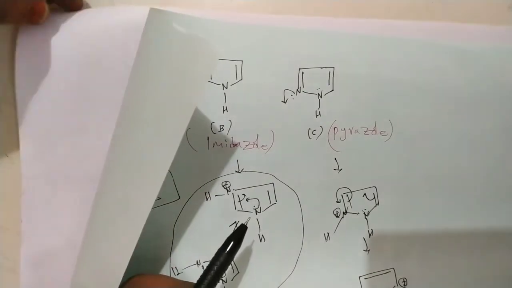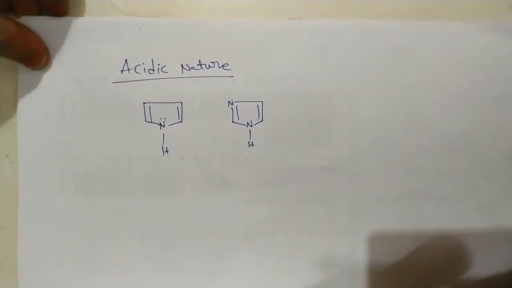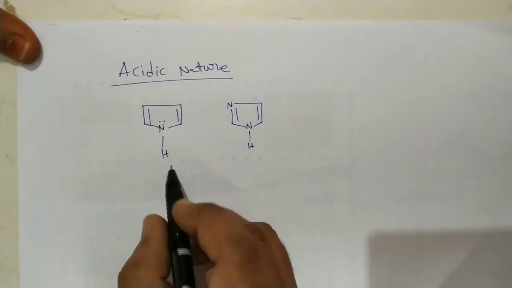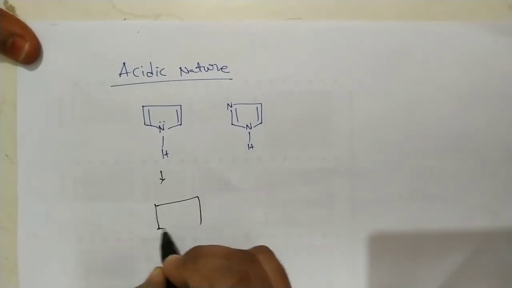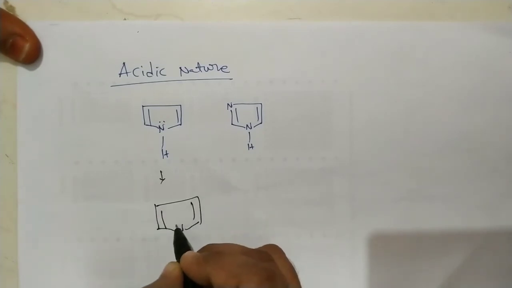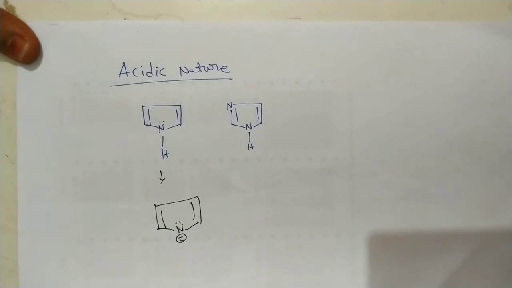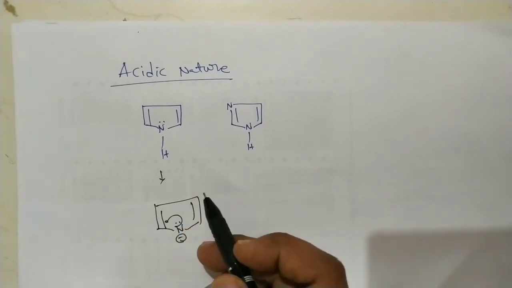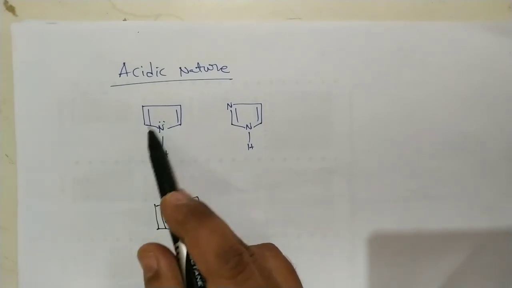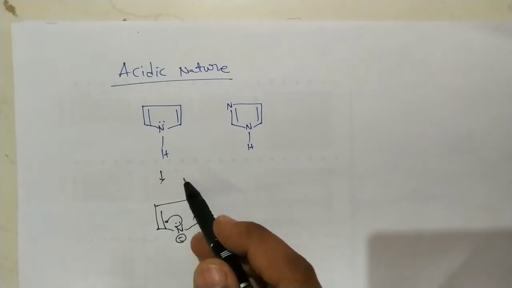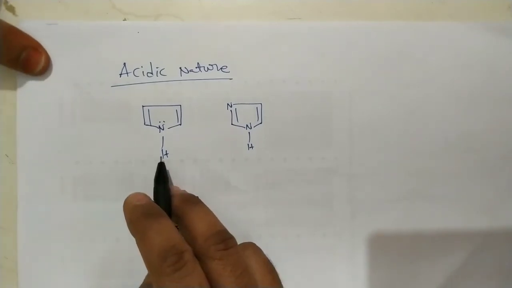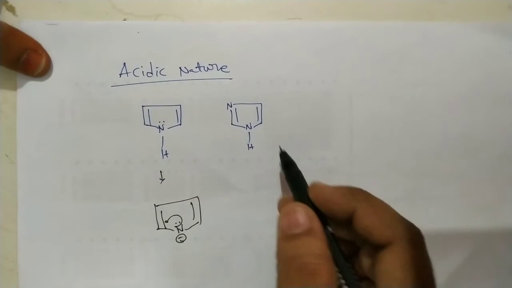Now, what is the acidic nature of these two compounds? Actually, pyrrole is the less basic, but it is slightly acidic in nature because the conjugate base is stabilized by resonance. That means it still has an aromatic nature. When it acts as a base, it loses aromatic nature, but when it acts as an acid, it does not lose its aromatic nature.